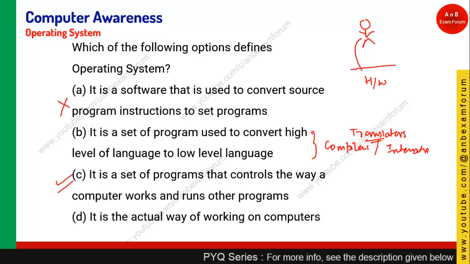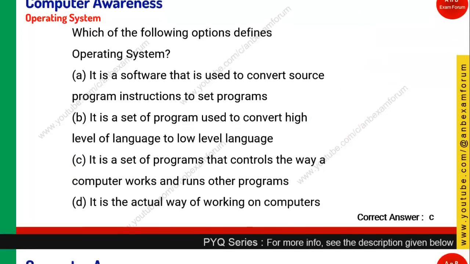In order to communicate with the hardware, you need something, right? So in layman's terms, the operating system takes care of that. Operating system is basically an interface between the user and the hardware. That is the prime definition of operating system. So for this question, option C is the correct answer.